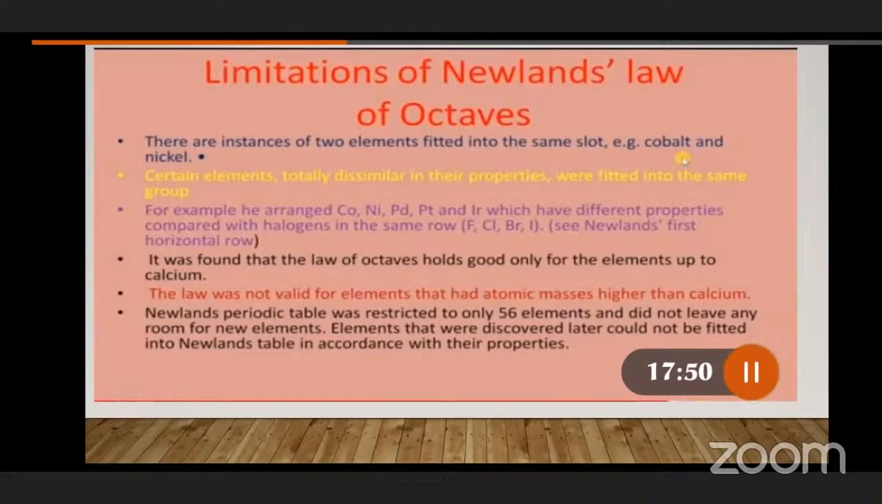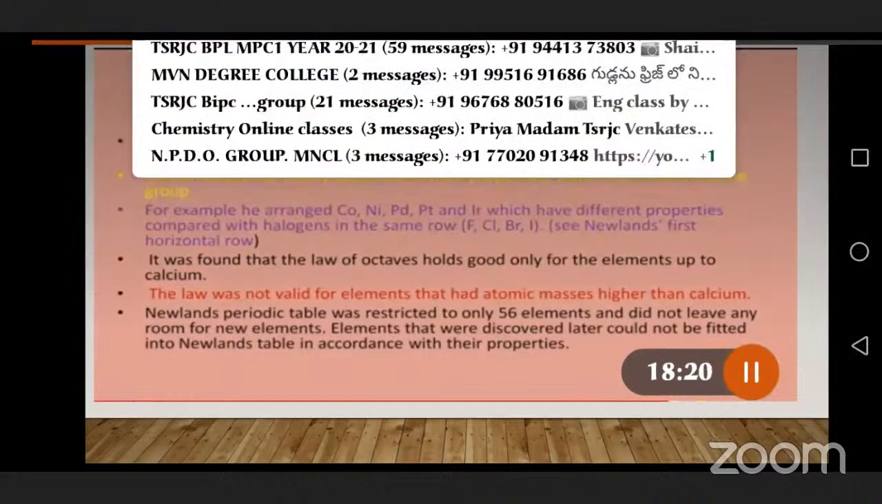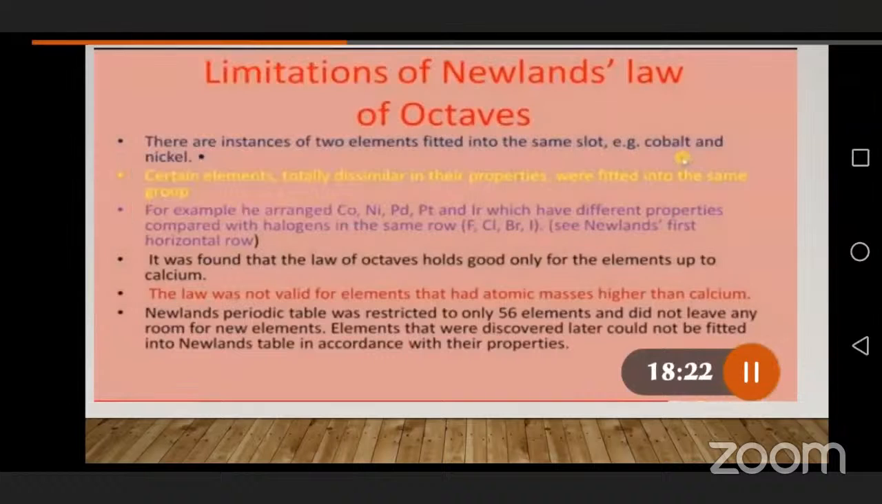For example, cobalt, nickel, palladium, platinum, iridium, which have different properties, are paired with halogens in the same row. That means these metals like cobalt, nickel, palladium, platinum were kept in the same row as the halogens. This is completely wrong, because those are metals and these are non-metals. It's not correct. So it was found that the law of octaves holds good only for the elements up to calcium. Already we have discussed up to calcium only.